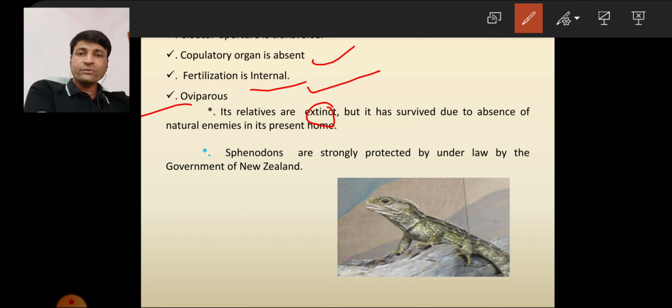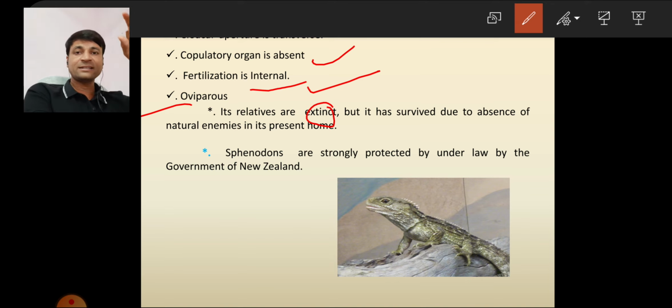Who are their relatives? Generally, the relatives of Sphenodon are the dinosaurs. All dinosaurs are extinct, but Sphenodon is alive. Why is it alive? Because its natural enemies are absent, it is small in size, and it lives in holes or burrows.